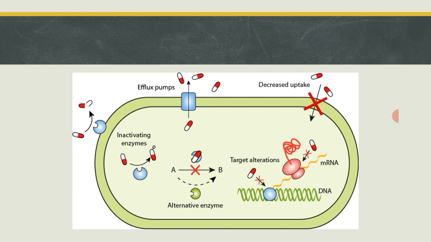And therefore that results in resistance against that antibiotic from the bacteria, right? So this is one mode of producing antibiotic resistance, which we call the alternative enzyme production mechanism.